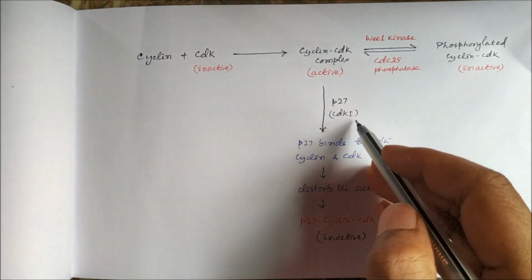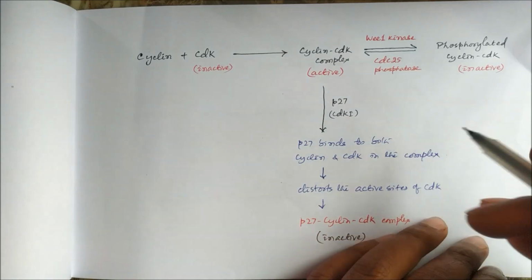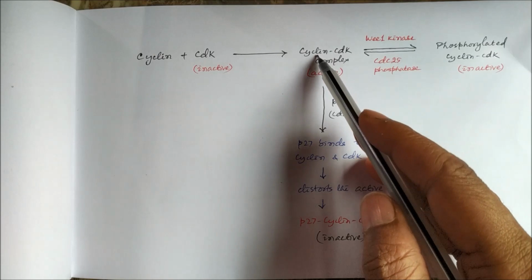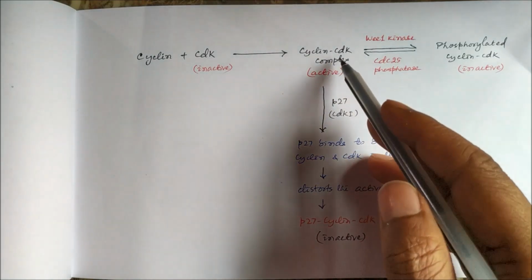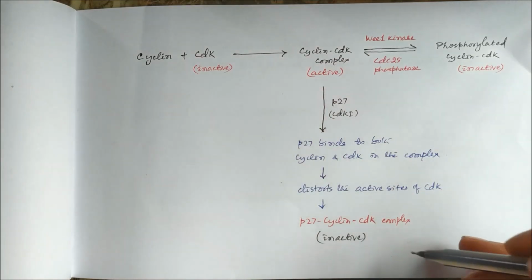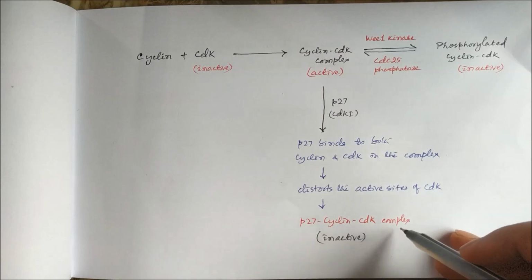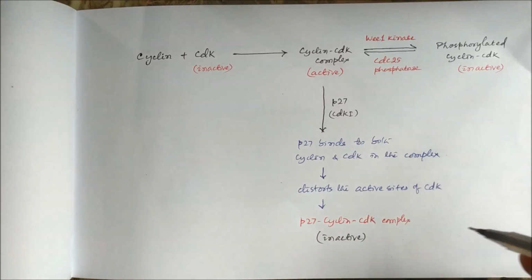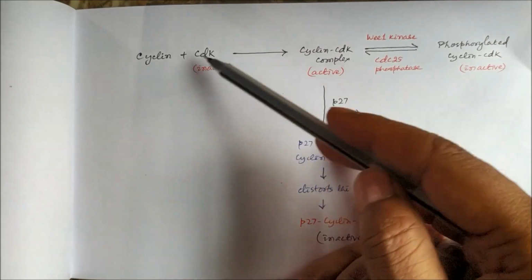The CDK inhibitory proteins actually bind to both cyclin and CDK in this complex and distort the active sites of CDK, and now the new complex will be the P27 cyclin CDK complex, which is inactive, so they cannot progress the cell cycle. So now let us discuss in detail the cyclin and CDK.